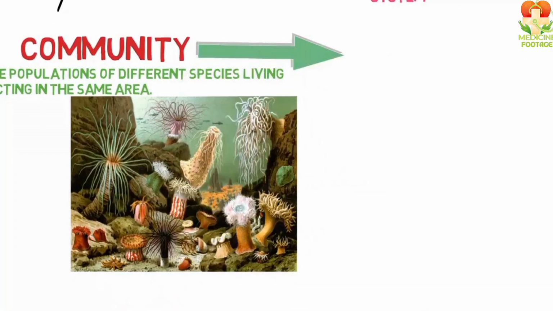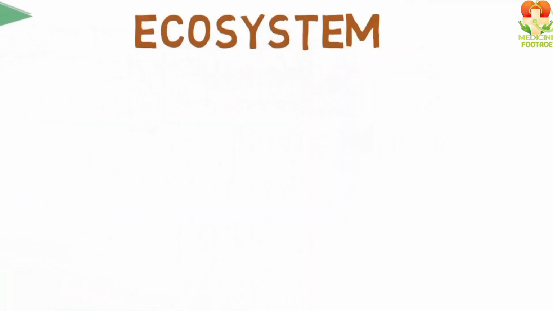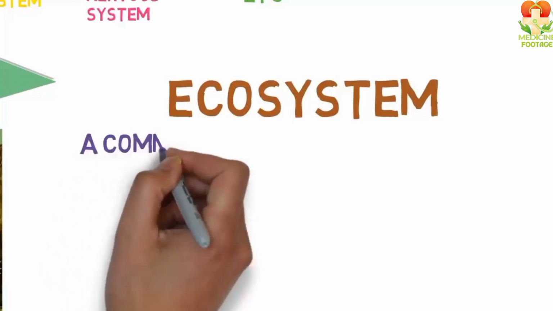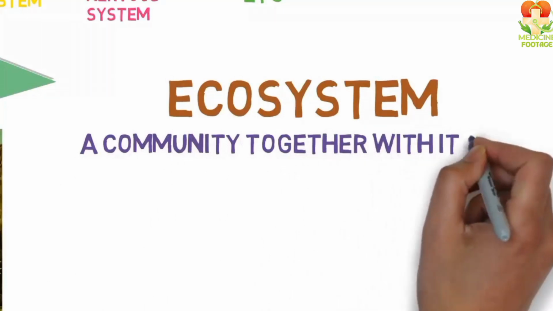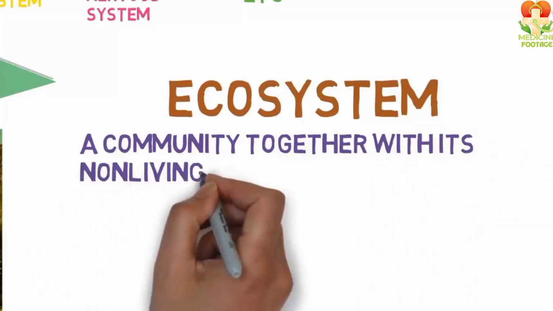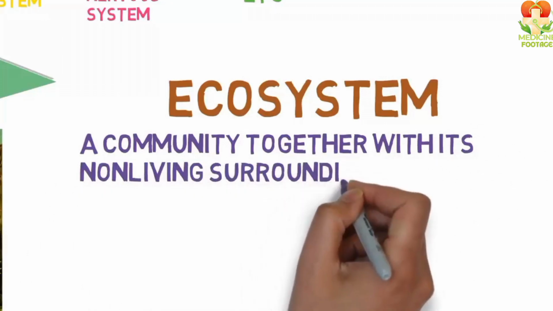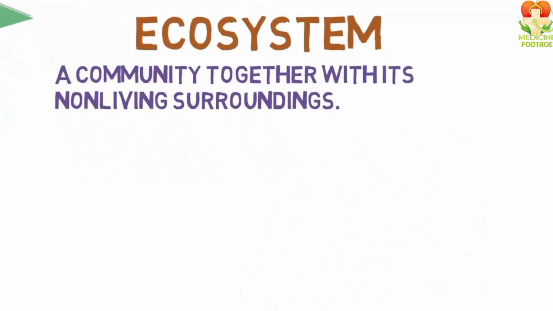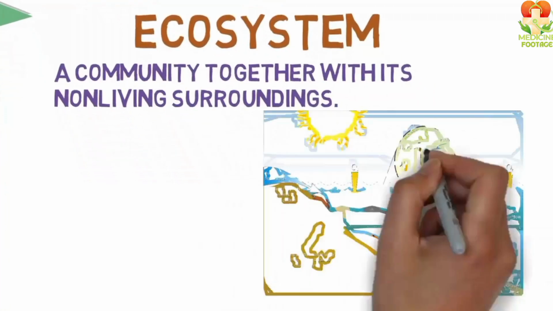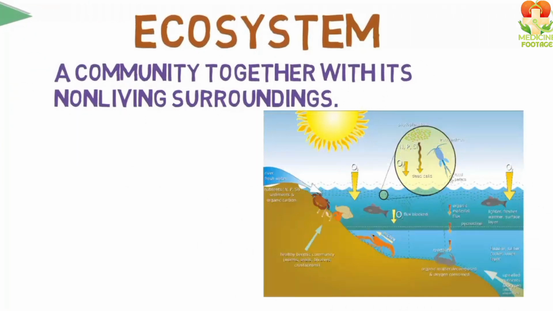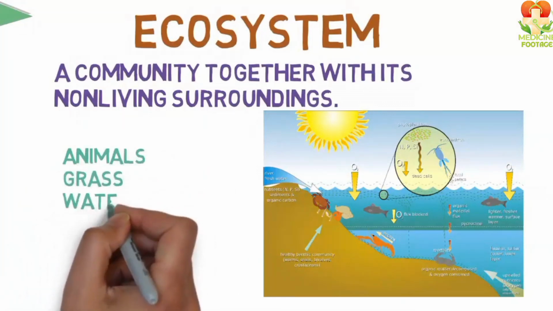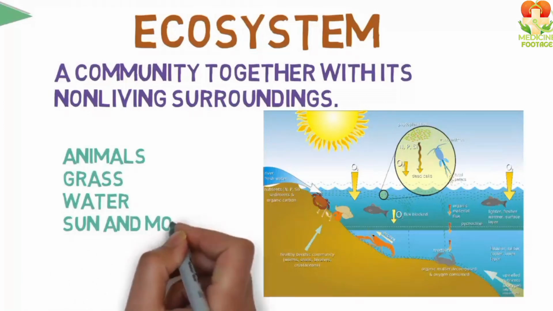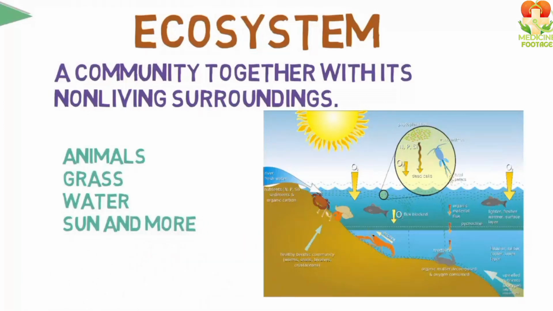The community itself combines to form an ecosystem. Now, how is an ecosystem formed? A place where both living and non-living things are present, meaning a community where living and non-living things are interconnected. We call this an ecosystem. For example, we have a pond ecosystem. It includes animals, grass, water, sunlight. All these things are in relation to each other. So this is an ecosystem, which we call a pond ecosystem.